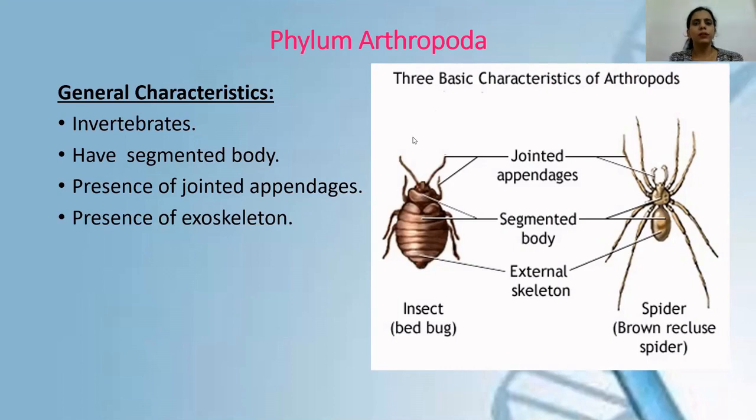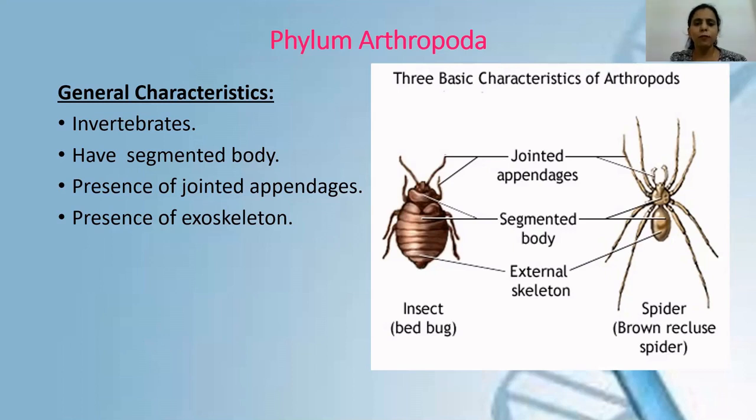So you have to remember the general characteristics of all these Arthropoda. All the members which come under phylum Arthropoda share these four general characteristics. First, they are all invertebrates. Second, they have a segmented body. And on the right side in this picture, you can easily see this is the head, then comes the thorax, and then comes the entire abdomen part. So all the members of phylum Arthropoda have a segmented body. This is a very important characteristic which you have to remember.